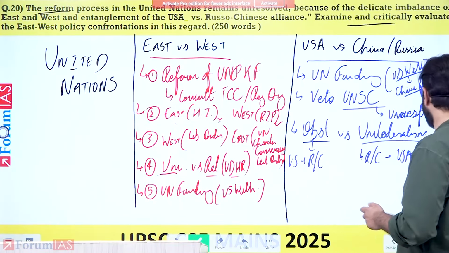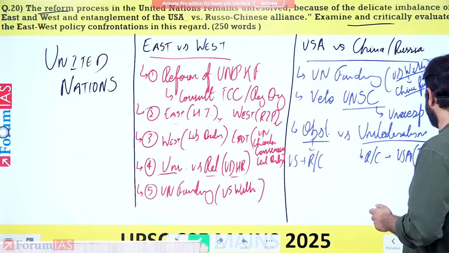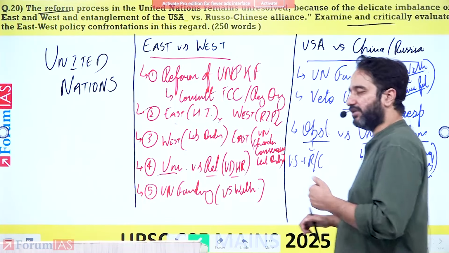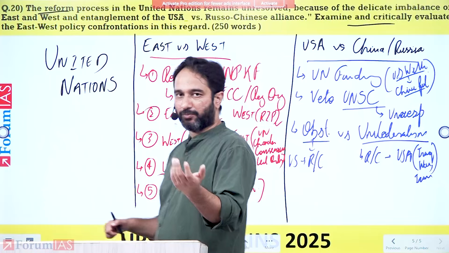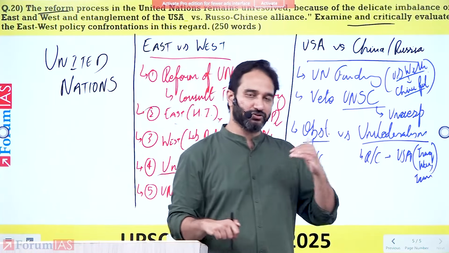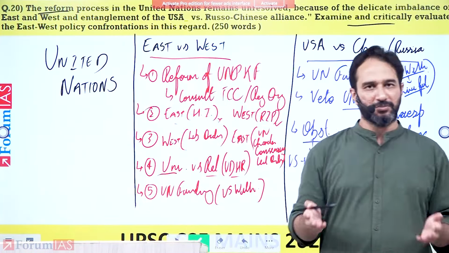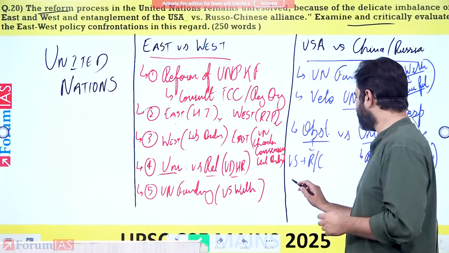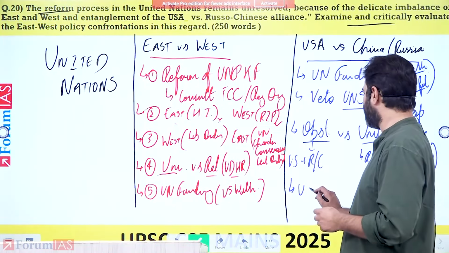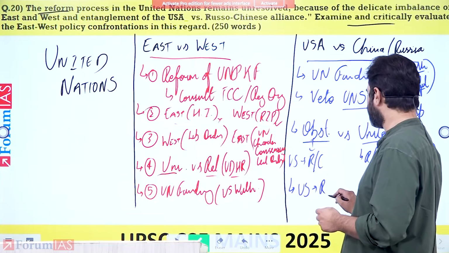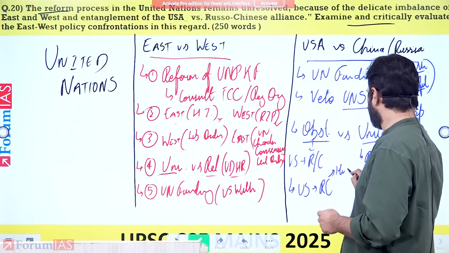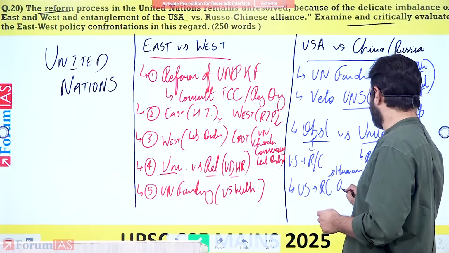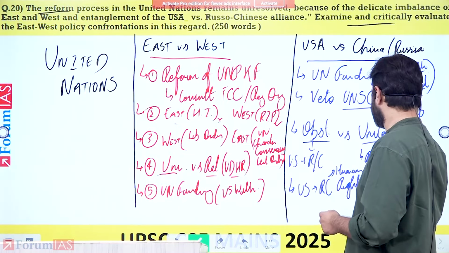The recent example you can also give is the bombing of Iran, whereby both Russia and China wanted to condemn the bombing of Iran by Israel and by the Americans, but again, it was completely vetoed by the Western powers. The other problem is that the US criticizes Russia and China for human rights violations.